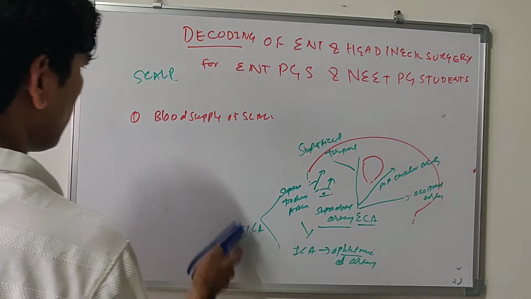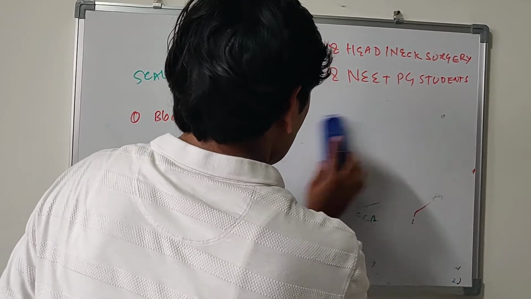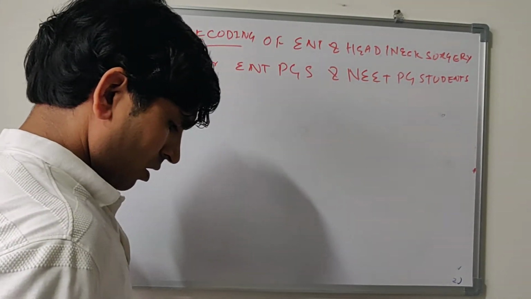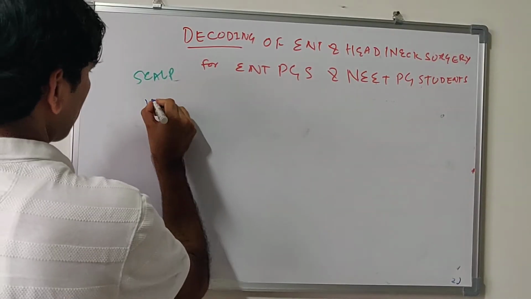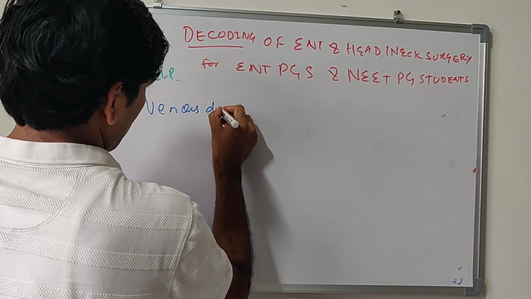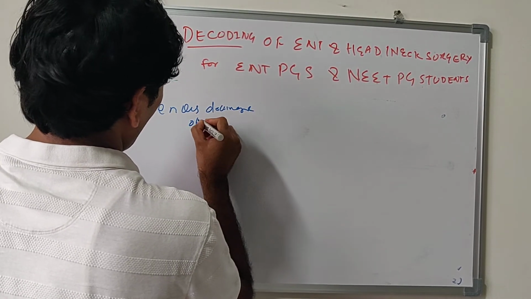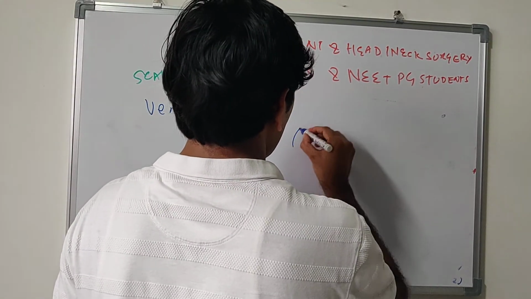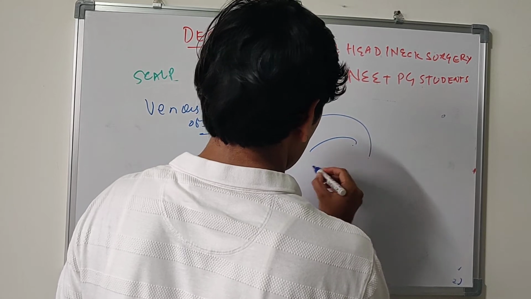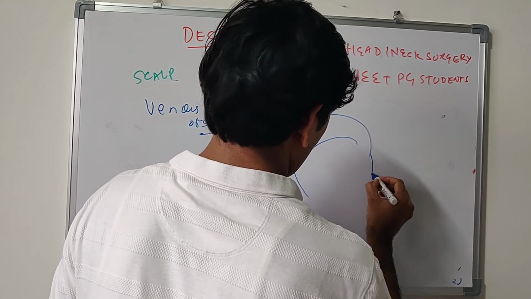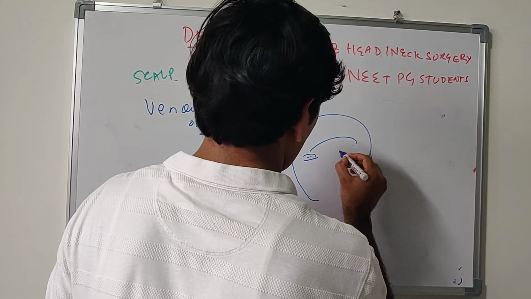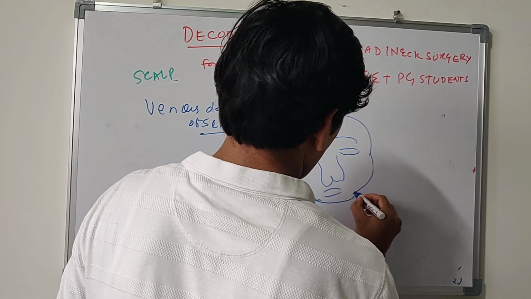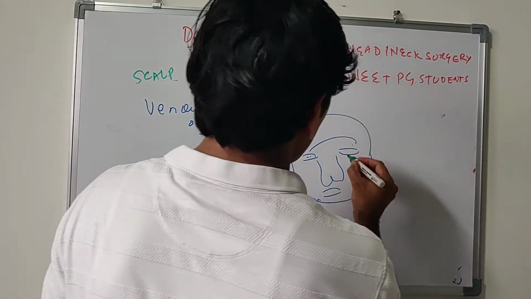Now talk about venous drainage of skull. Okay, suppose see there are two veins.